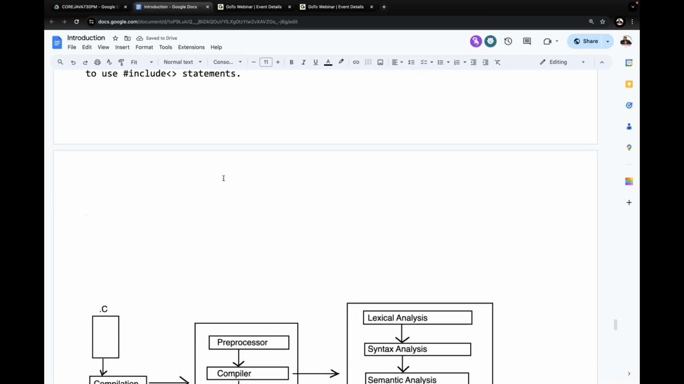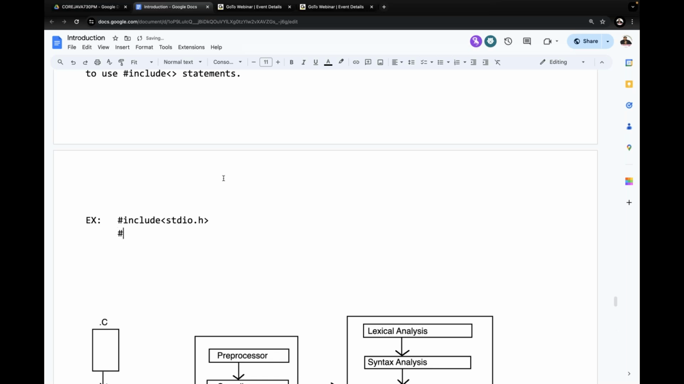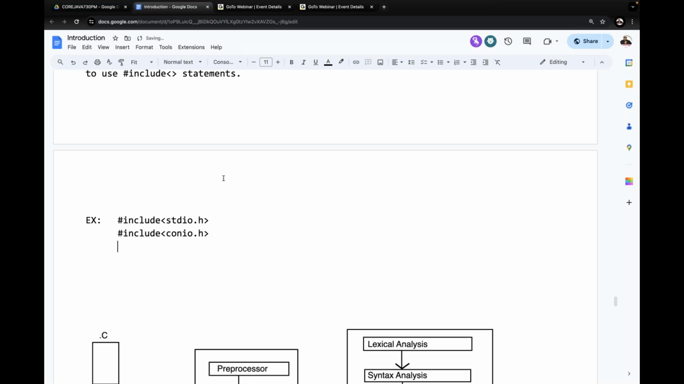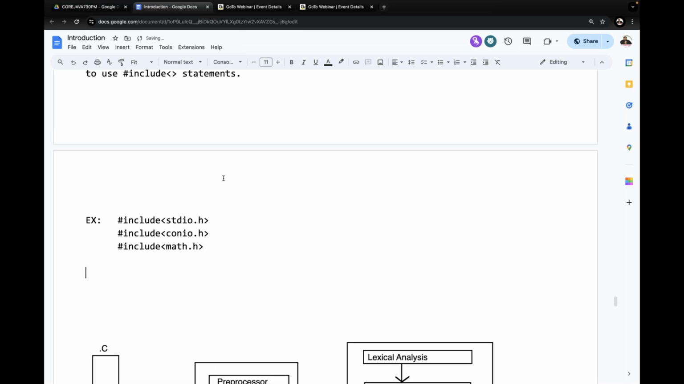All right, sir. Now I'm giving an example, so observe carefully. Hash include stdio.h. Hash include conio.h. After this, hash include math.h. Like this, we are able to write header files. Right. Two minutes of time, put more concentration.